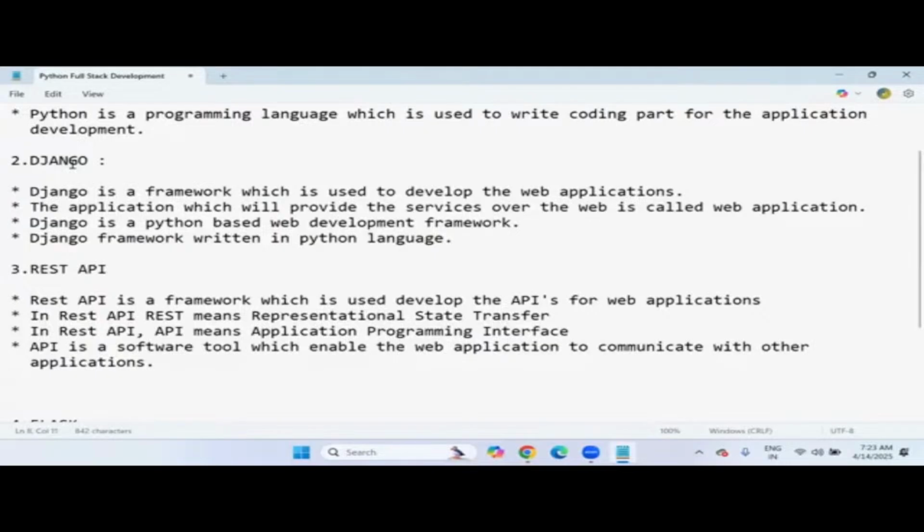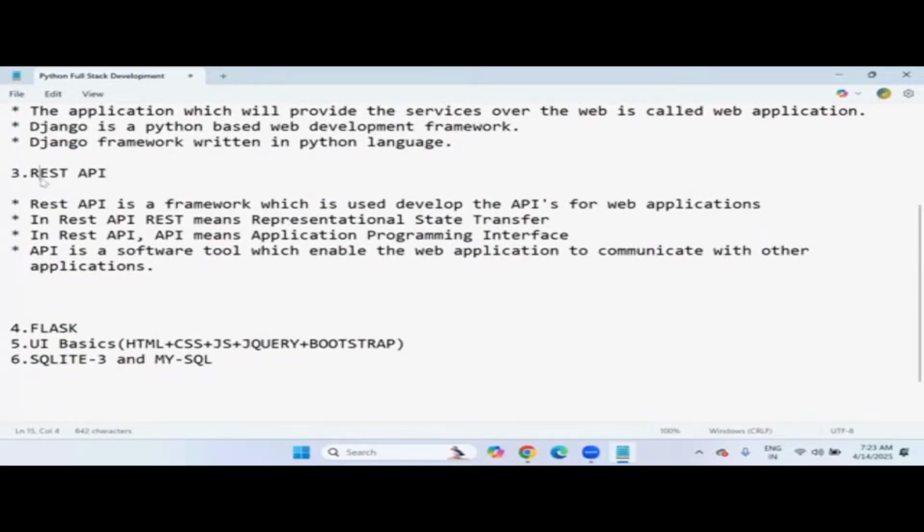How I said, to learn Django, Python is mandatory before going to start with Django, right? So to learn REST API, what is required? Django as well as Python, both are required, because even though we are using REST architecture to generate APIs, the complete logic part we are going to write using the Python language only. So Python is mandatory. Everywhere in full stack development, wherever you write the logic part, that logic part should be written in Python only, sir.